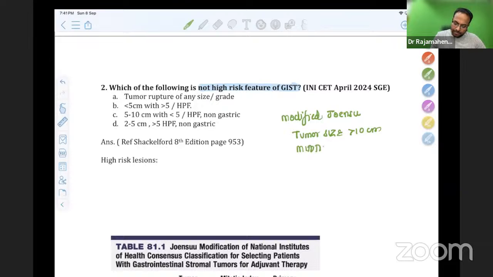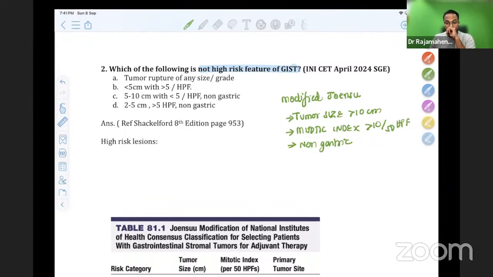Mitotic index more than 10 out of 50 high power fields is high risk. Non-gastric site is high risk. So in the modified Joensuu, don't forget these 4 points: tumor size more than 10 centimeters, mitotic index more than 10 out of 50 high power fields, non-gastric site, and last one, ruptured GIST. These come under high risk.